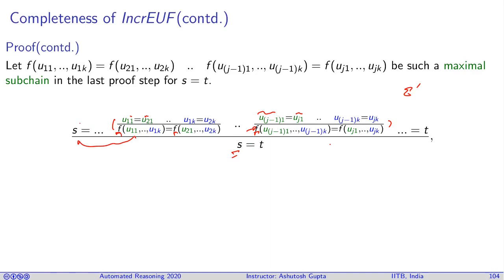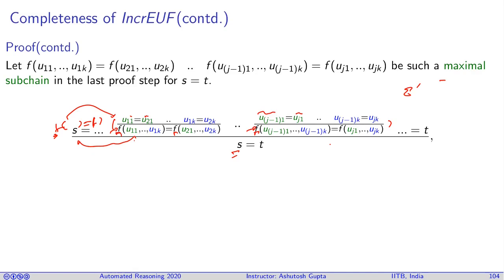Otherwise, this must be another equality. Since these two equalities are not used via congruence, otherwise, if they were done via congruence, they would have the same f symbol, and the maximality requirement would put this term inside the list. Therefore, that cannot happen. So this is not derived via congruence, and we have seen that if it is not congruence, then it comes from the input formula. If it comes from the input formula, then it occurs in my sigma prime.